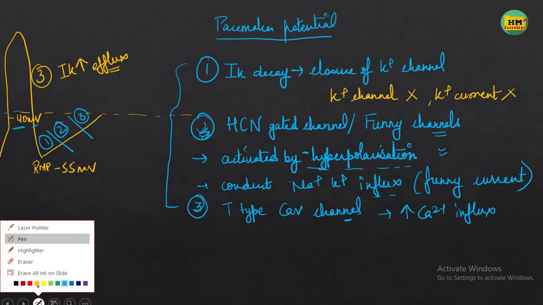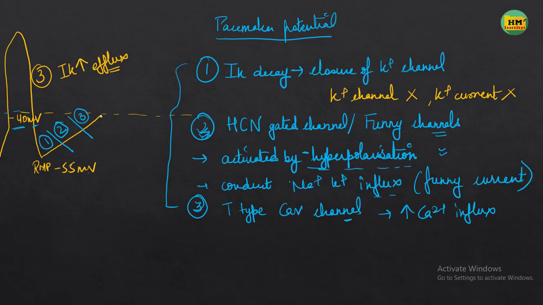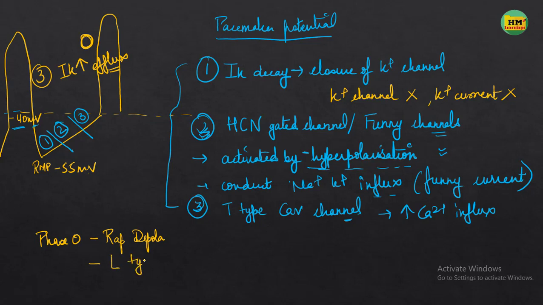Now we will talk about the next phase. Which phase is next? Phase 0. And phase 0 is because of what? Phase 0 is the rapid depolarization. Now rapid depolarization here is not because of the voltage gated sodium channel. Here it is because of the L-type voltage gated calcium channel, and that is why the rate of depolarization is slow here.